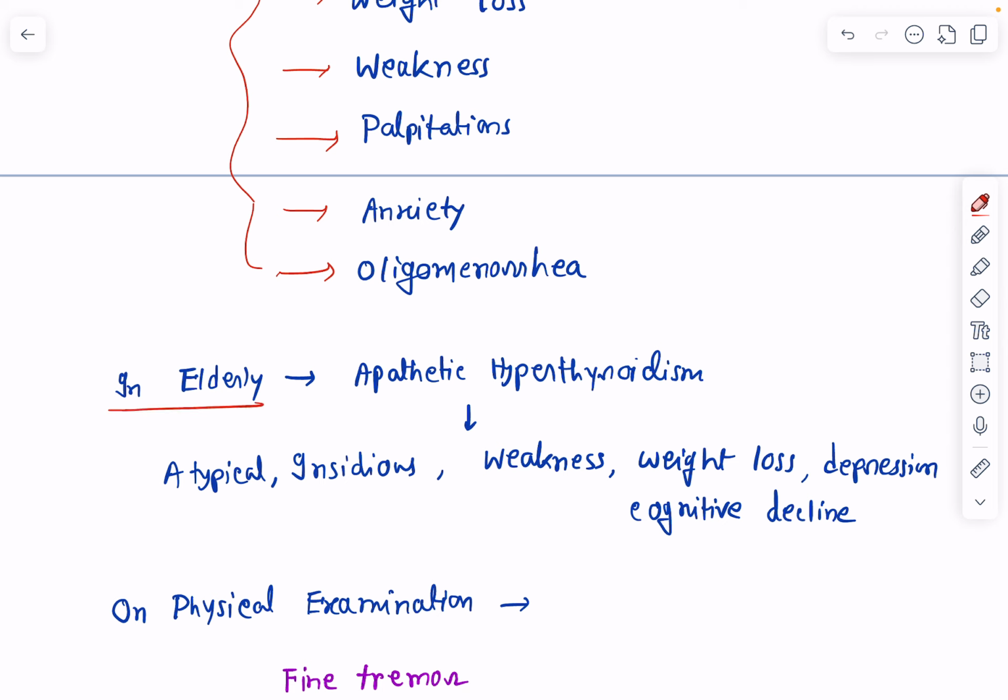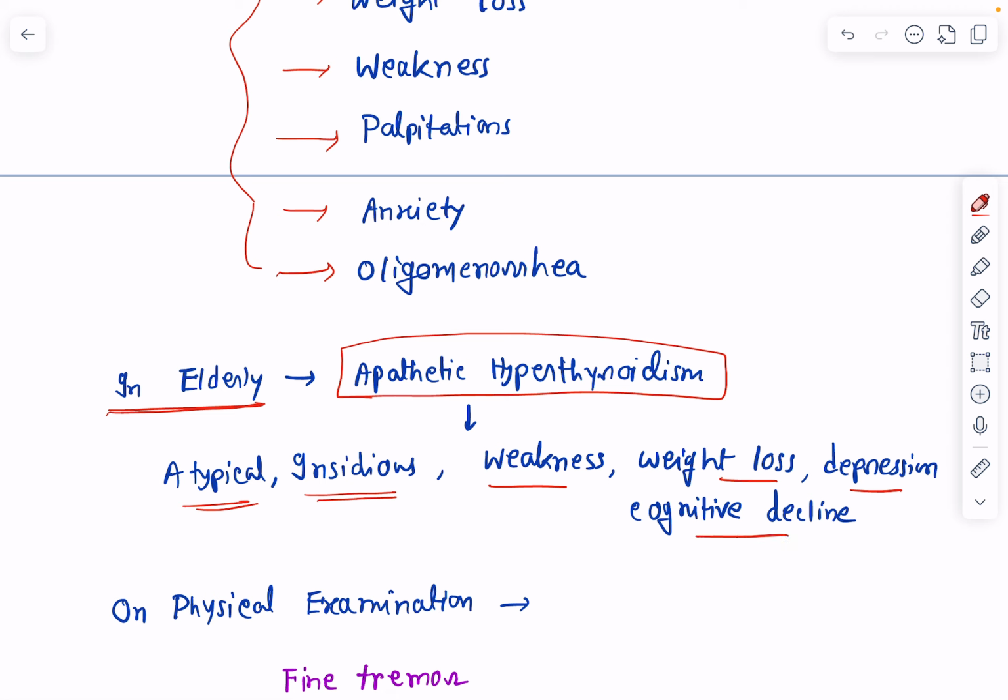In elderly, they may present with what is known as apathetic hyperthyroidism. Now, what is apathetic hyperthyroidism? It is an atypical variety of hyperthyroidism where the patient will present with atypical features. In this type of hyperthyroidism, they usually have insidious onset, meaning slow onset, and the patient may present with weakness, weight loss, sometimes even depression and cognitive decline. So this is seen in elderly and we really need to be suspicious. We should have a suspicious mind to diagnose these cases of apathetic hyperthyroidism because they will present with vague symptoms,